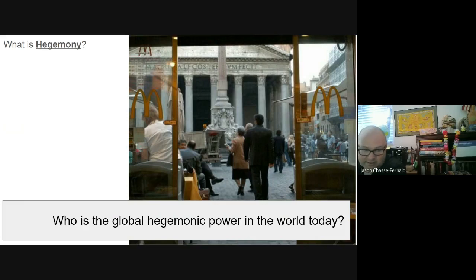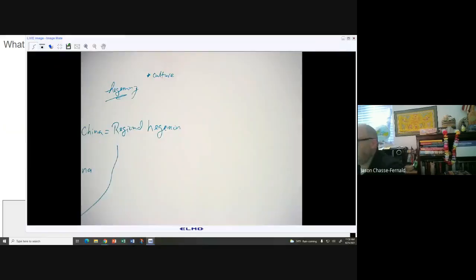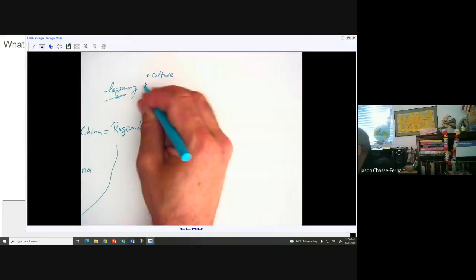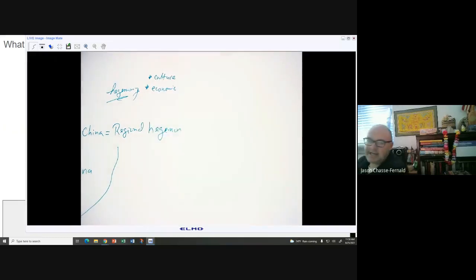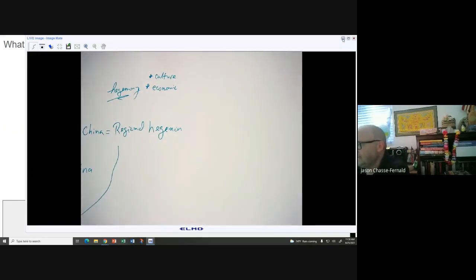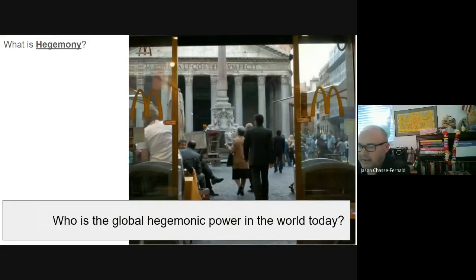So food is culture, right? So where does that derive from? Or if you don't like looking at McDonald's as food, McDonald's is a multinational corporation, right? So this is American free market capitalist economics being diffused around the world and practiced around the world, right? So where is this hegemonic influence coming from? Where is this influence coming from?